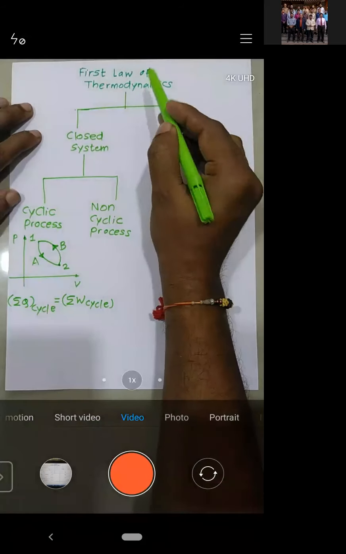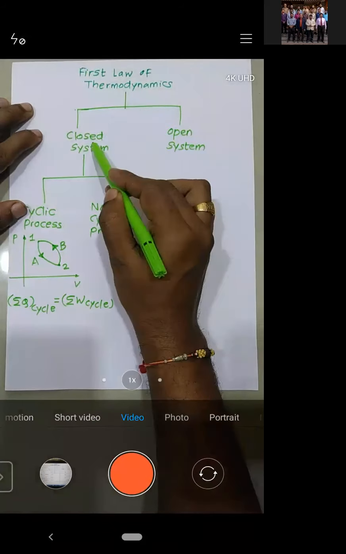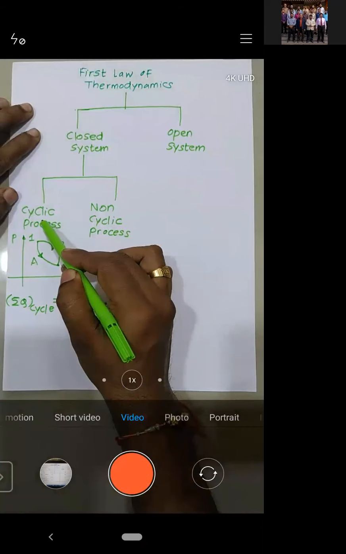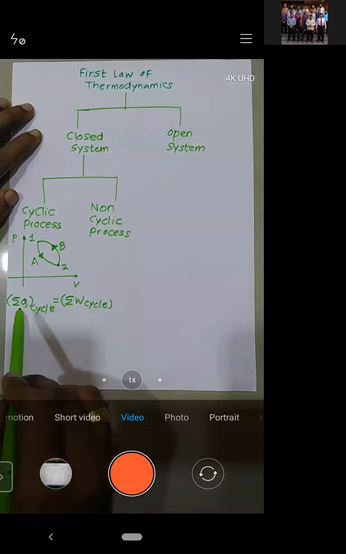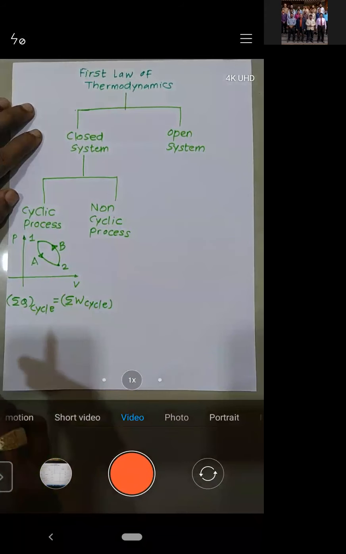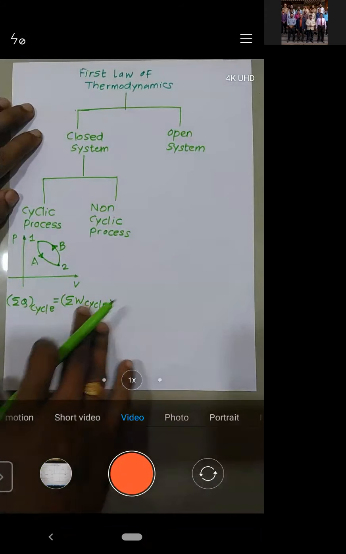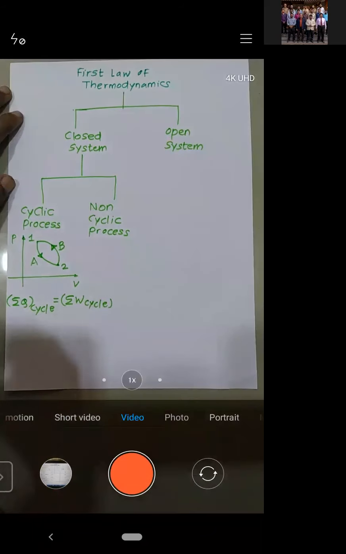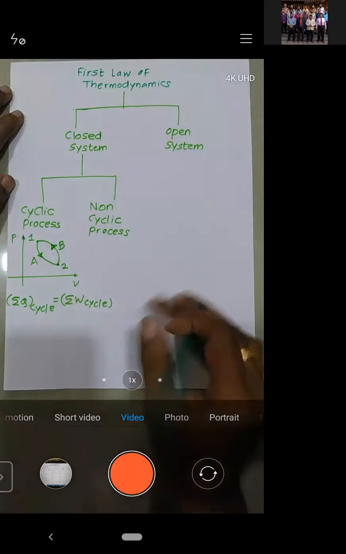What is the first law of thermodynamics for a closed system undergoing a cyclic process? It says that the amount of heat will be equal to the amount of work, or the amount of work will be equal to the amount of heat. Basically, heat transfer is equal to work transfer. Is it okay? Let me know.